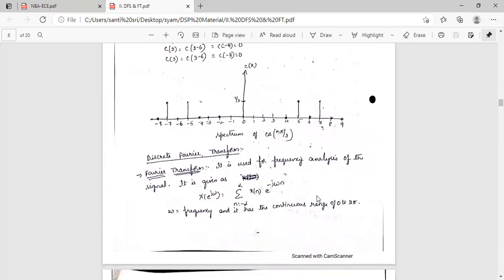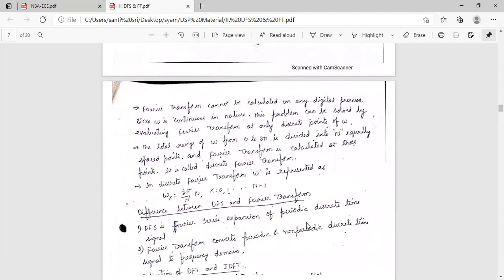Next, coming to the discrete Fourier transform. The Fourier transform is used for frequency analysis of the signal. It is given by X of e power j omega equal to sigma n equal to minus infinity to infinity x of n into e power minus j omega n, where omega is frequency and it has the continuous range of 0 to 2 pi.